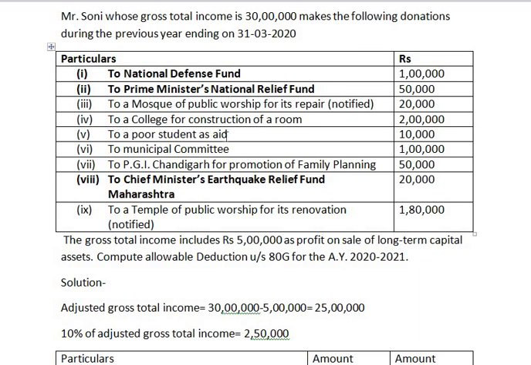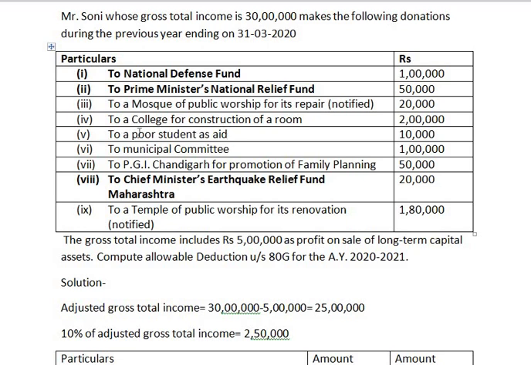In the theoretical class we have seen that any amount donated to an individual is not considered. Therefore, any amount which is donated to any institution or association is qualified for deduction, but any personal donation made to an individual will not be considered as donations and will not be qualified for deduction under section 80G.